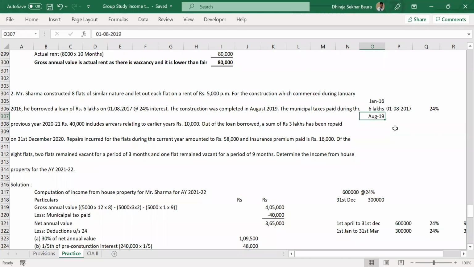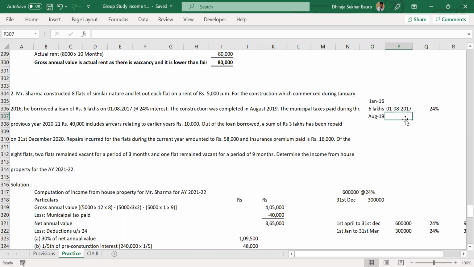So wherever you complete the construction, immediately before that, what was the end date of a year? That is our financial year end. Immediately before the financial year end, so that becomes your 31st March 2019. Okay, got it. Thank you. Our financial year is from 1st April to 31st March.